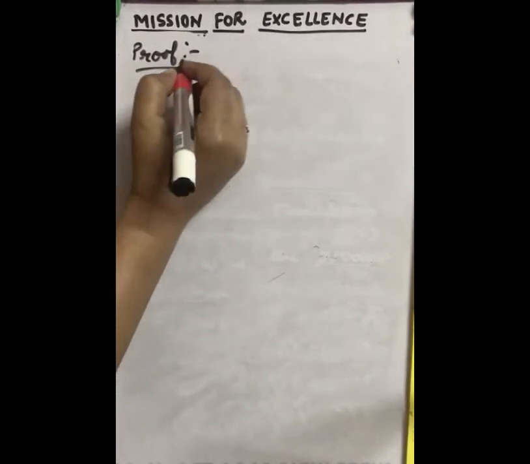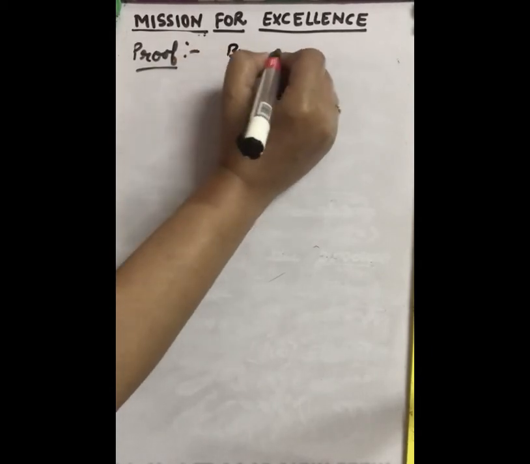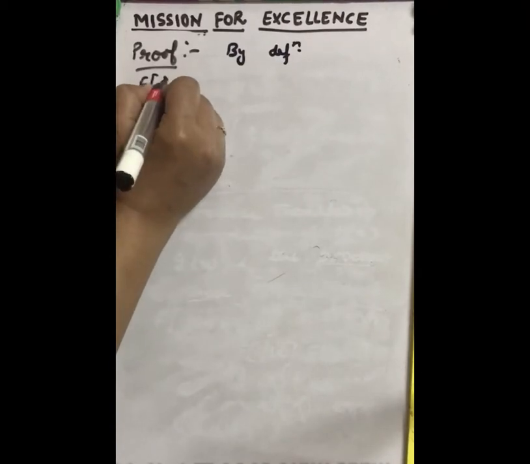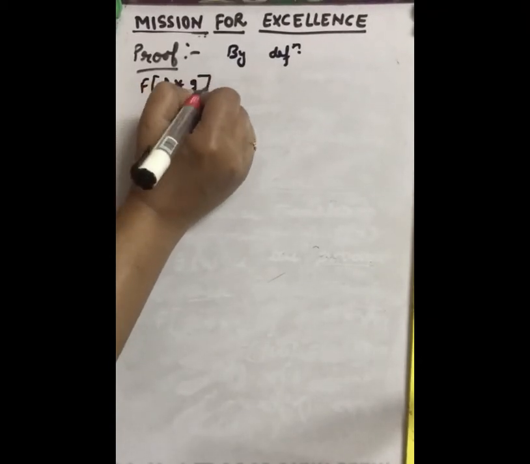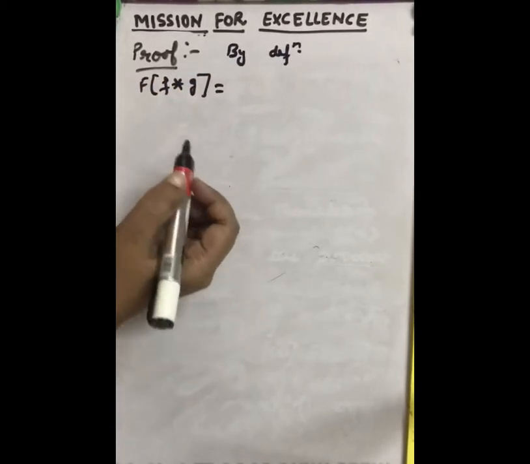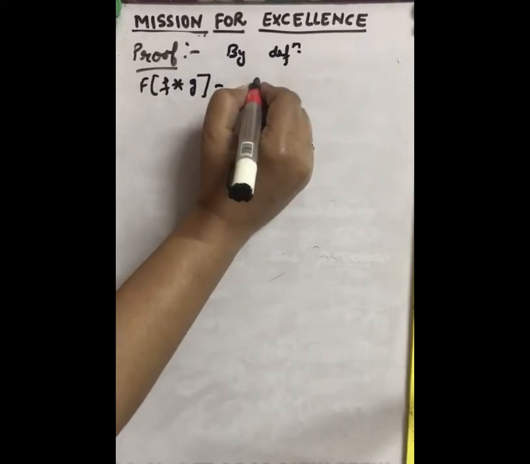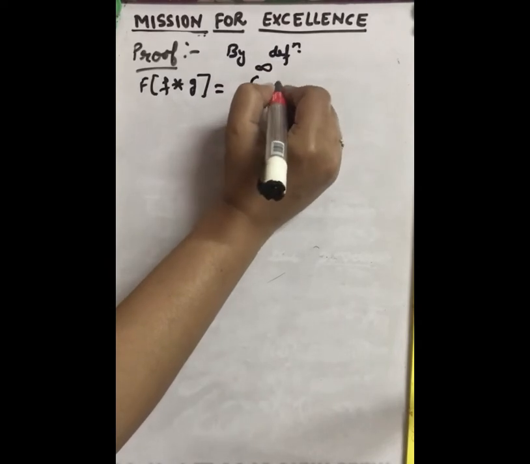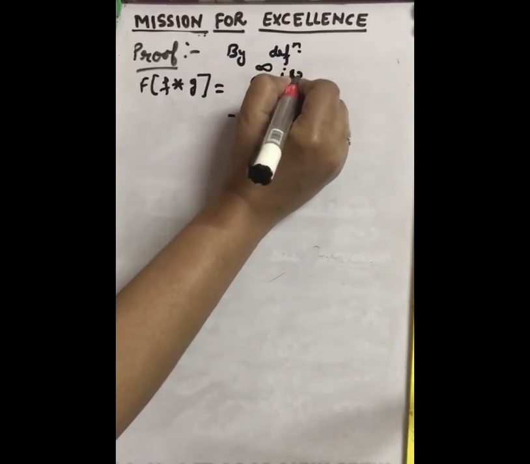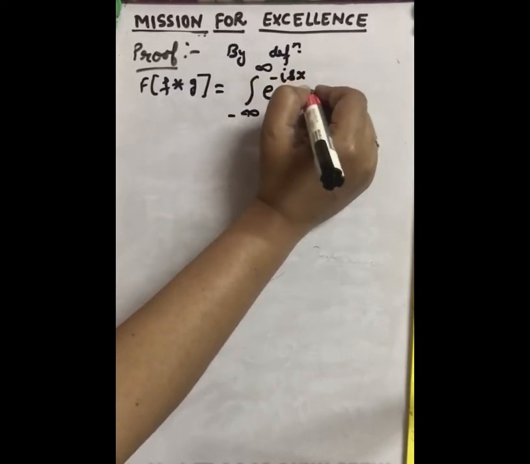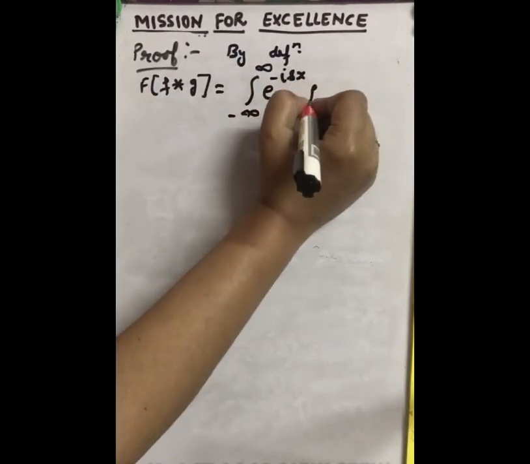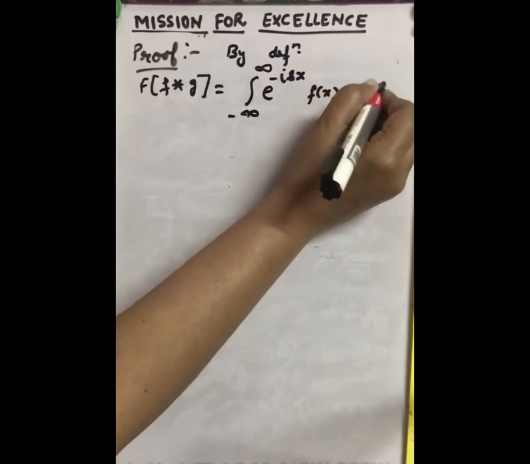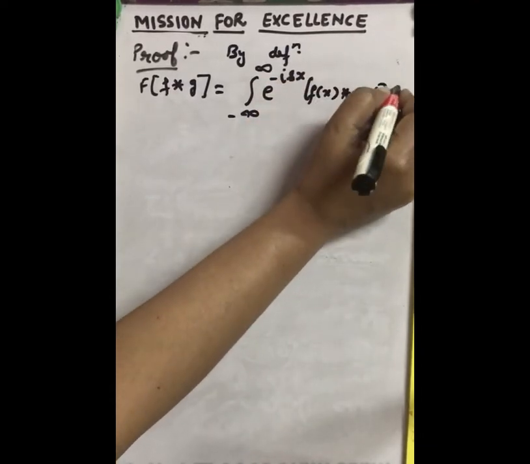Let us prove it by the definition of the Fourier transform of the convolution of f and g, f star g. Its Fourier transform is equal to the integral from minus infinity to infinity of e raised to power minus iota sx times f(x) star g(x) dx.